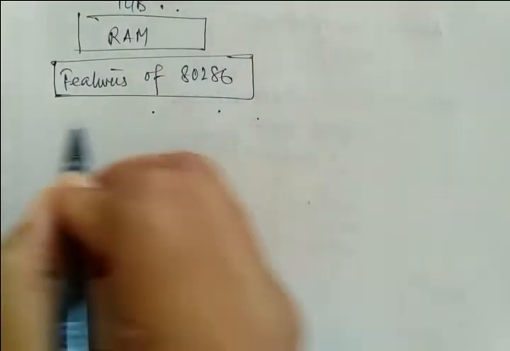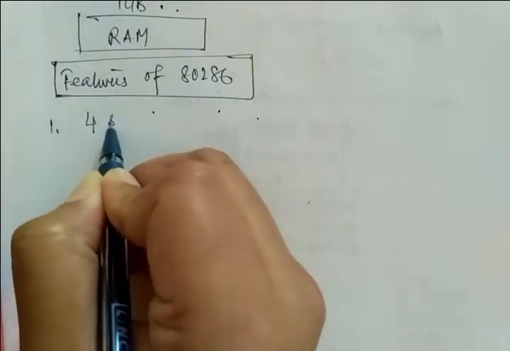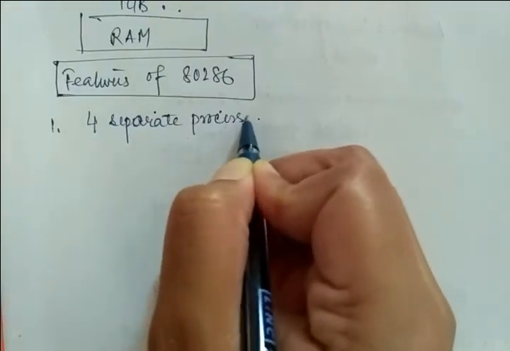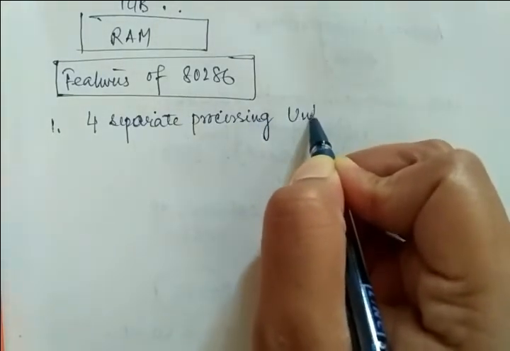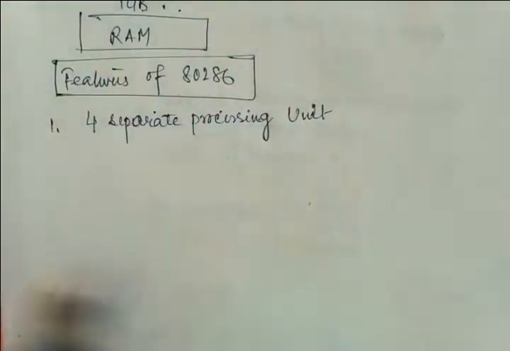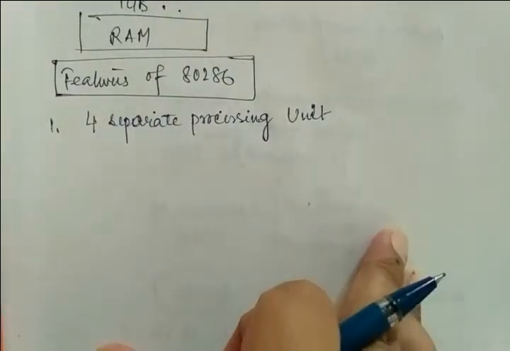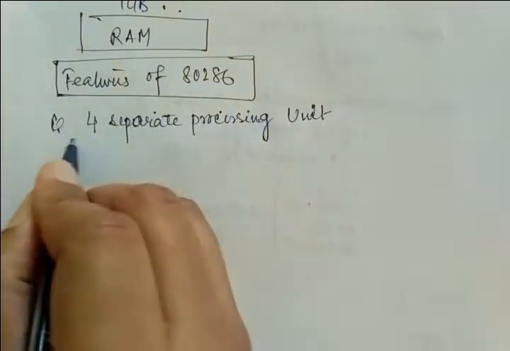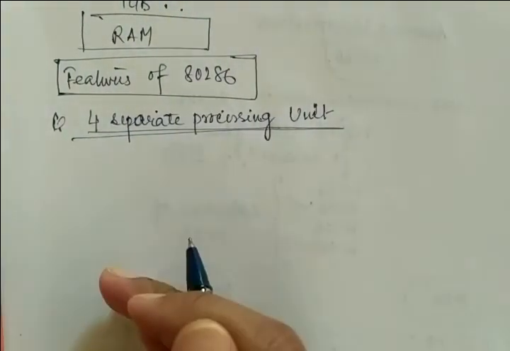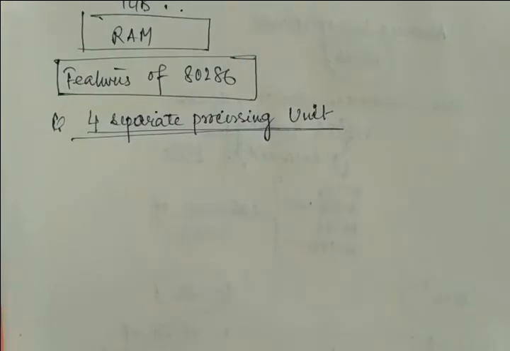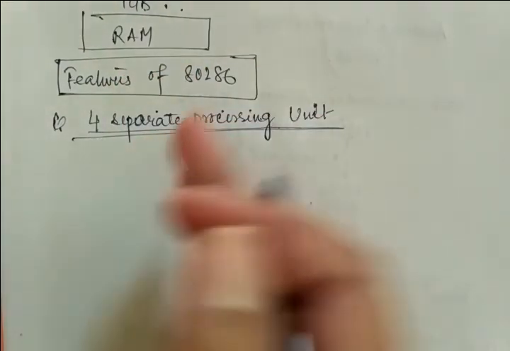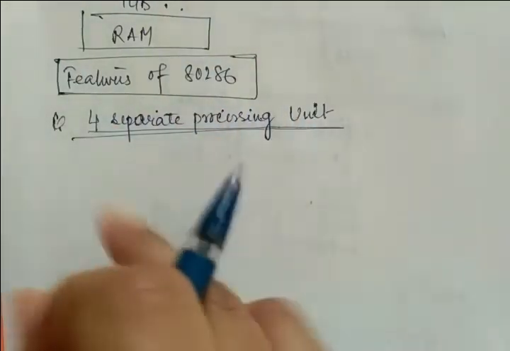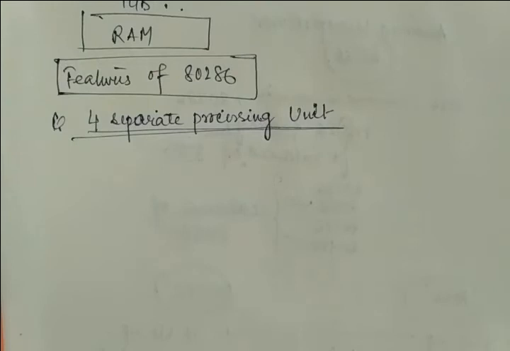And in 80286 there are 4 separate processing units, and with these 4 separate processing units, the architecture will be very clear to you, what is the function and what is the actual objective, right? In your 8086 there were 2 separate processing units: one was the bus interface unit and another was the execution unit, right? But including these 2, 2 more units are added in 80286.